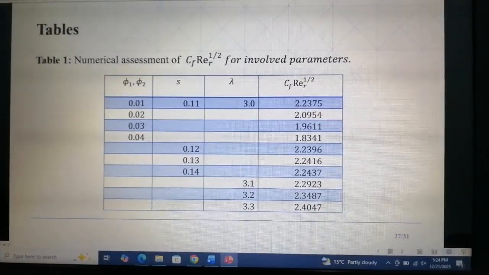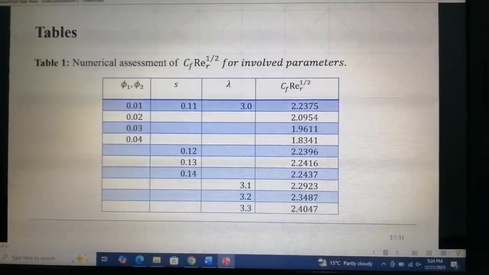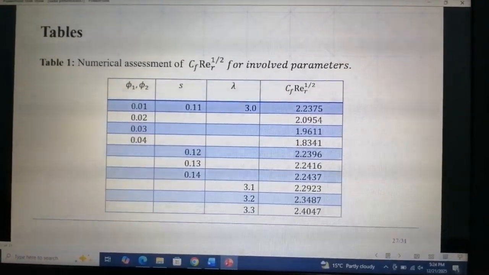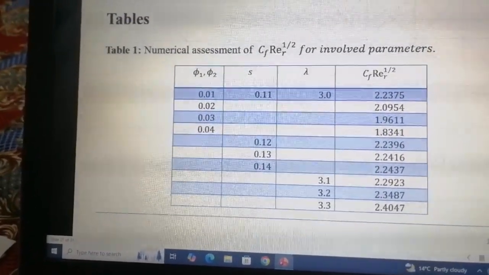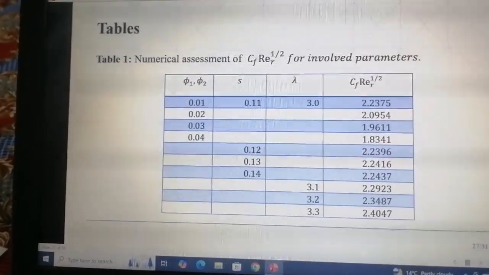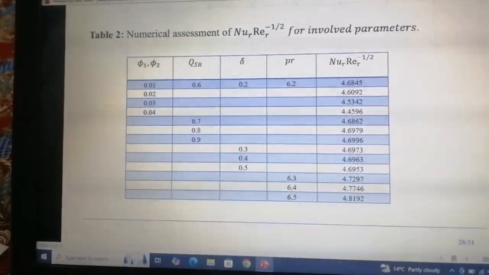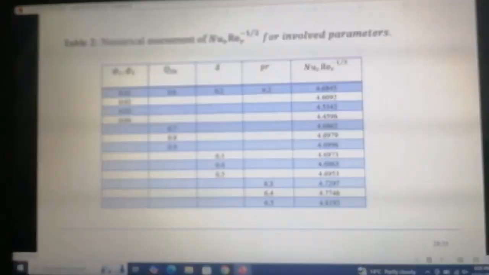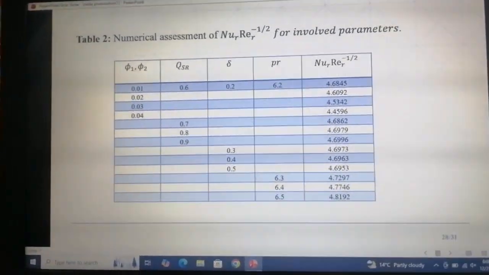Here phi 1 and phi 2 are hybrid nanoparticles. S is the mass flux parameter and lambda is the stretching parameter. The table shows that the local skin friction coefficient increases with increasing values of hybrid nanoparticles, and table 2 shows that increasing the values of hybrid nanoparticles can increase the skin friction coefficients.